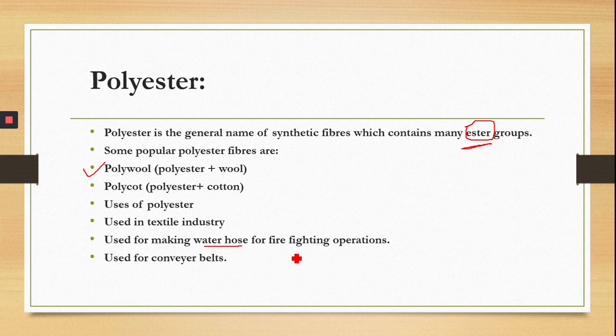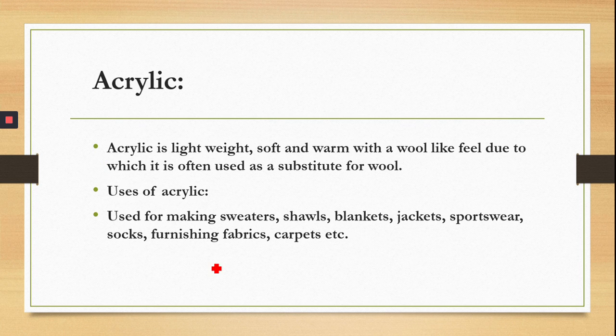Acrylic is another synthetic fiber. It is lightweight, soft, warm, with a wool-like feel. You can say it is an artificial wool, due to which it is often used as a substitute for wool. Uses of acrylic: it is used for making sweaters, shawls, blankets, jackets, sportswear, furnishing fabrics, carpets, etc. There are so many uses for acrylic also.